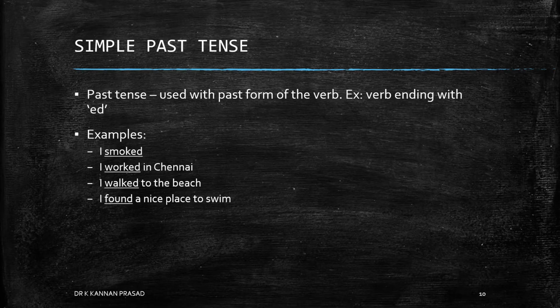Example, I smoked. I worked in Chennai. I walked to the beach. I found a nice place to swim. Here, smoked, worked, walked, found are all in the simple past tense form. You could find that the word found is also in past tense but does not end with ed.